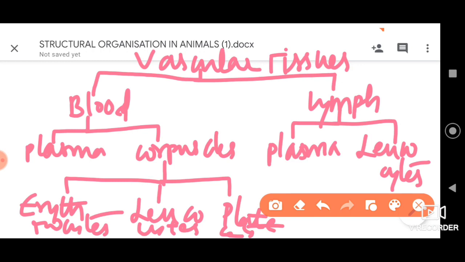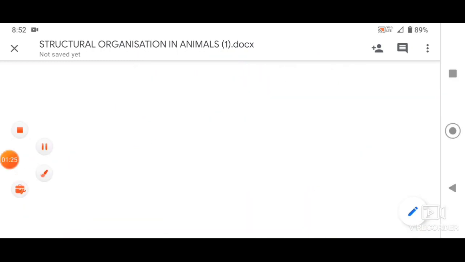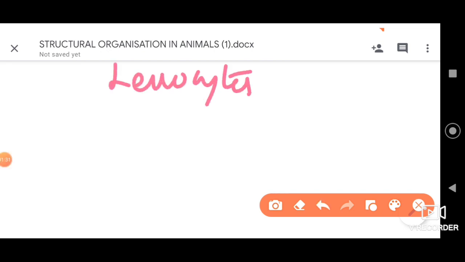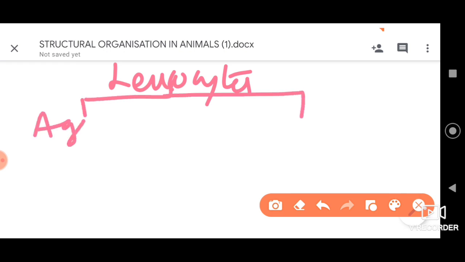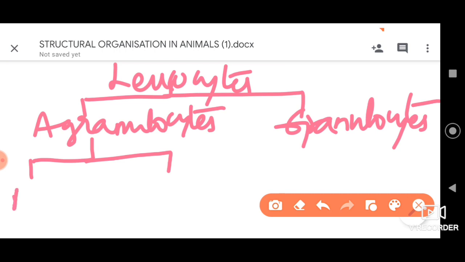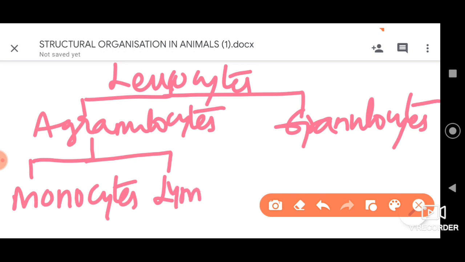Now let me put it across this way. The leukocytes can be further classified into agranulocytes and granulocytes. So this is the leukocytes. Under agranulocytes only two types of cells we have, that is monocytes and lymphocytes.